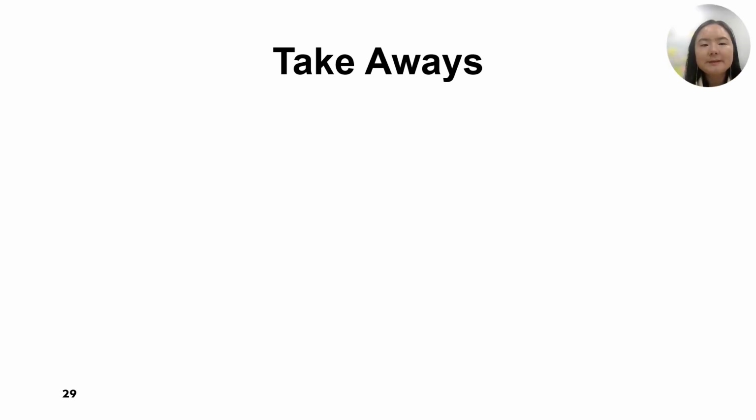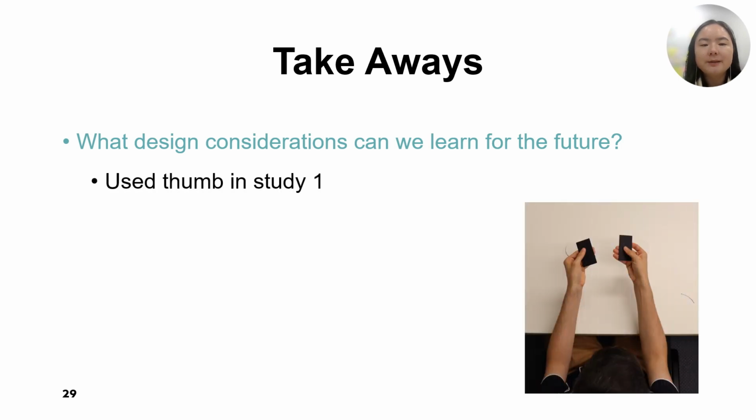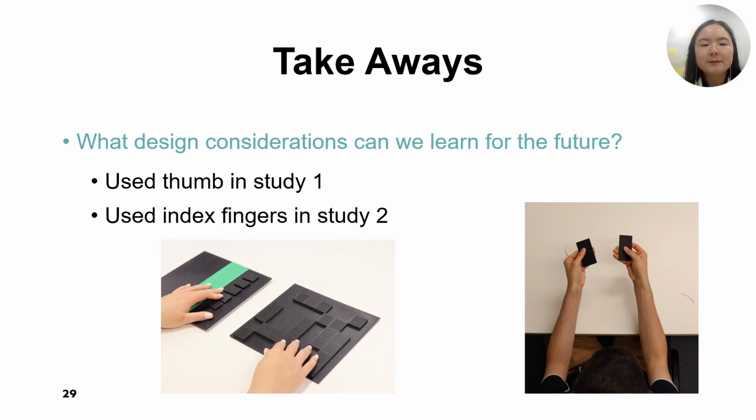The second point is about what design considerations we can learn for the future. In our user study 1, participants mainly touched the card with their thumb, while in the second study, we observed the participants mainly using their index fingers. In our first study, we found an indication that our participants' index fingers are more sensitive to roughness than their thumbs. From the designer's point of view, strategic placement of rough surfaces and the type of mark geometry that encourages using the index finger might be considered.